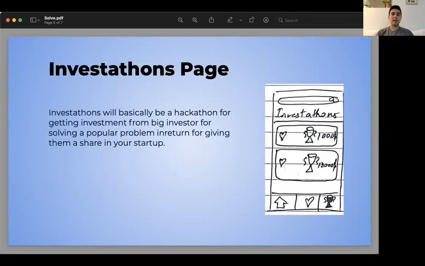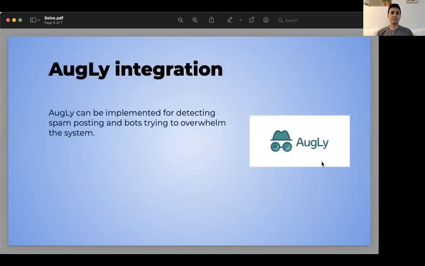The Investathons page is essentially where the best problems, the ones that got the most likes and the most upvotes, will take place. And this is where all engineers and entrepreneurs can participate in creating their solutions to the proposed problems that were posted on the homepage, and get prizes.